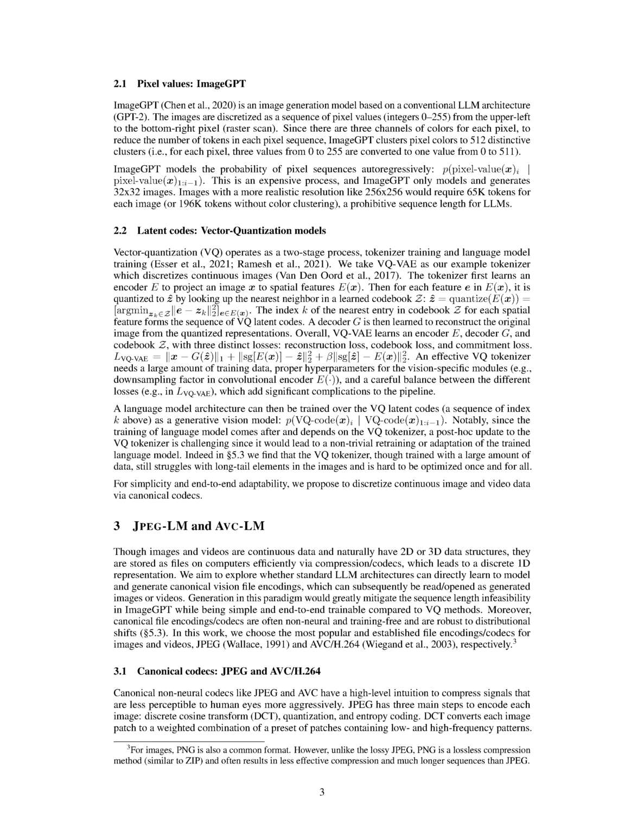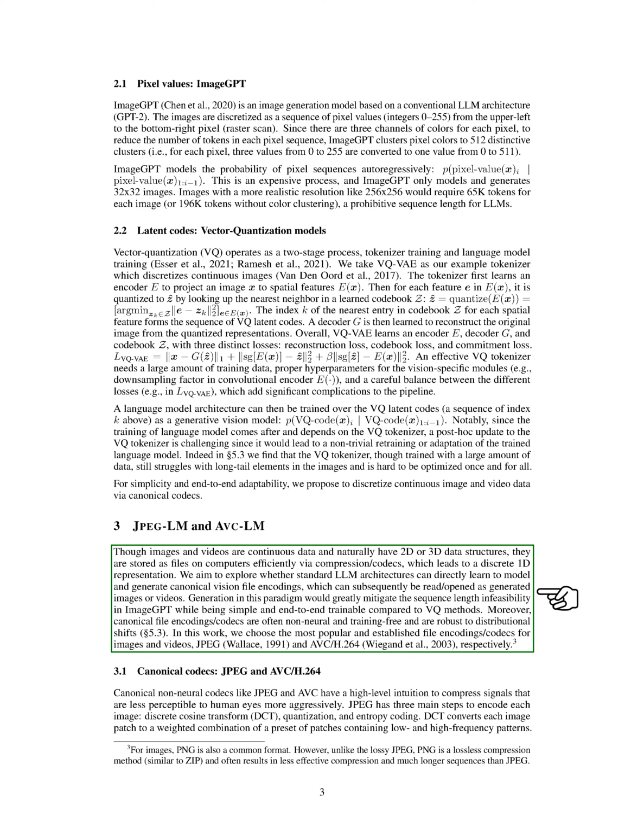Section Summary. In this section, we discuss ImageGPT, an image generation model that uses a conventional LLM architecture to generate images as sequences of clustered pixel values, and we introduce vector quantization models like VQVAE, which discretize images into latent codes for reconstruction. We propose using standard codecs like JPEG and AVC to efficiently model and generate images and videos, simplifying the process and addressing the limitations of previous methods.